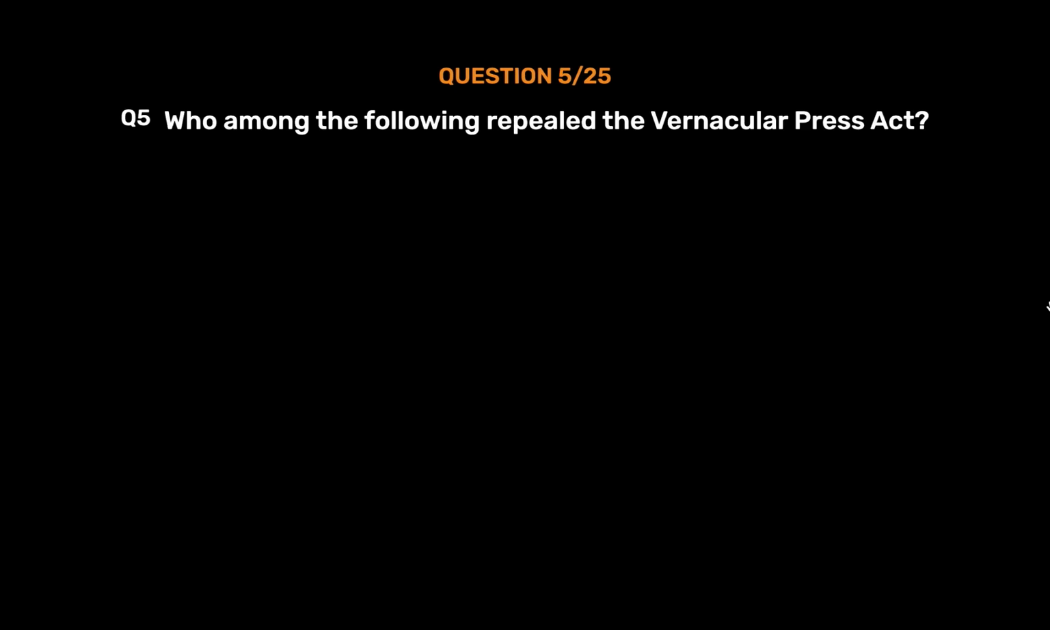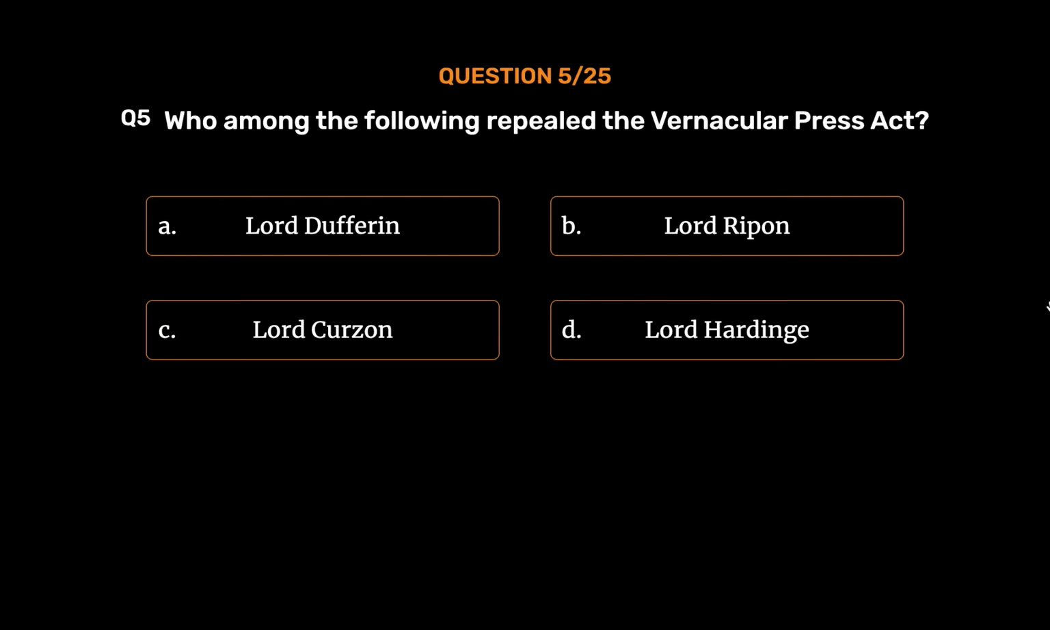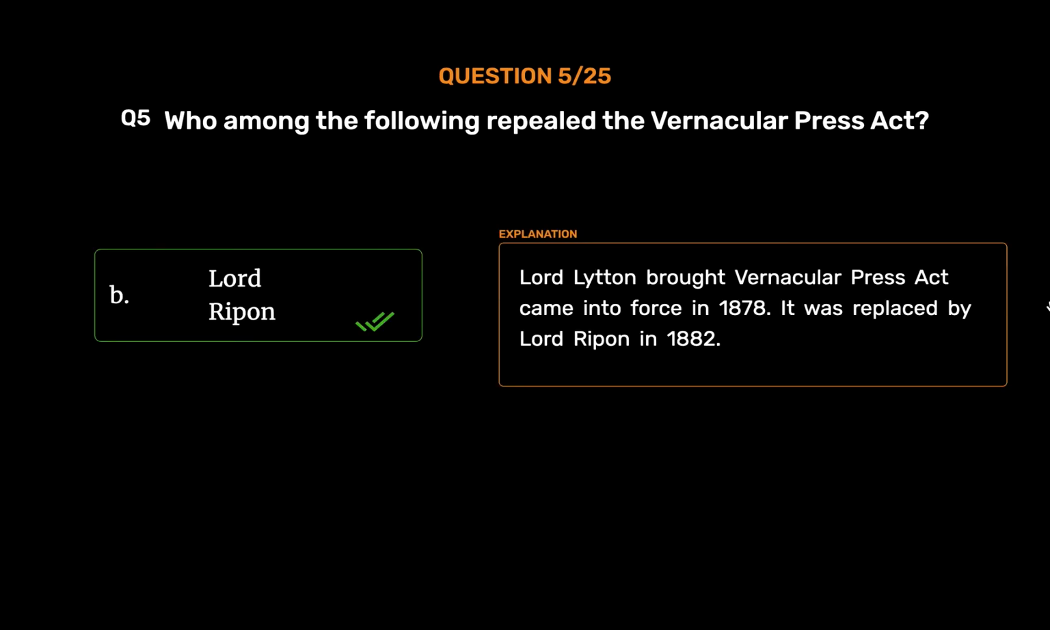Question number 5. Who among the following repealed the Vernacular Press Act? Option A. Lord Dufferin. Option B. Lord Ripon. Option C. Lord Curzon. Option D. Lord Hardinge. The correct answer is Option B. Lord Ripon. The Vernacular Press Act, brought by Lord Lytton, came into force in 1878. It was repealed by Lord Ripon in 1882.